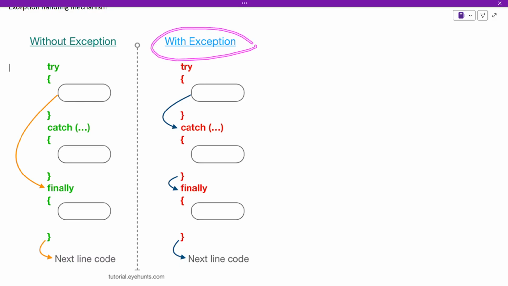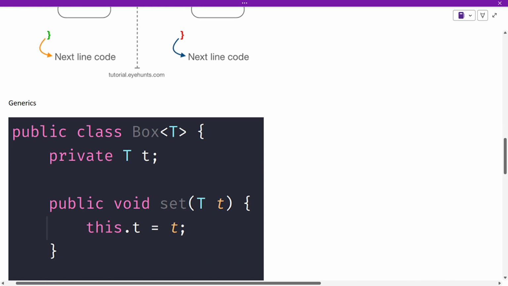But when we have an exception, from the statement where the exception was found, the entire control will be given to the catch block, and the code segment of this catch block will be executed, and the finally block will be executed in any case, and then it will move to the next line. So in this case, we can run the program even with exceptions. In this way we can handle some sort of errors even when they occur.